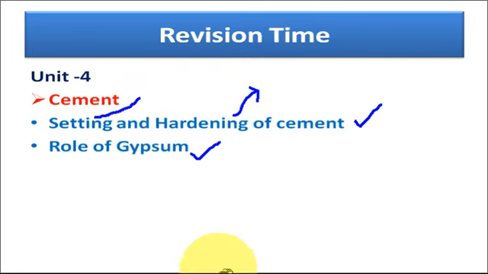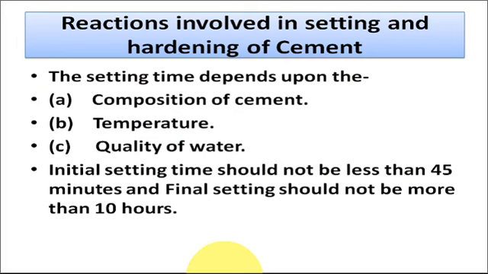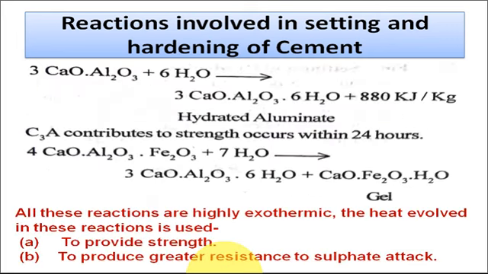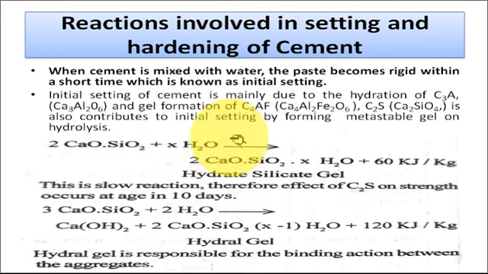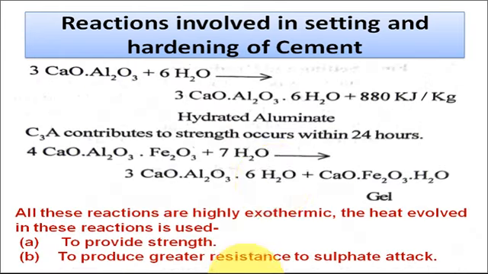In the setting, various types of silicates and aluminates react with the water in different ratios, and these form various types of gels, like hydrated silicate gel, hydrated aluminate gel, and the calcium ferrate gel are also formed.